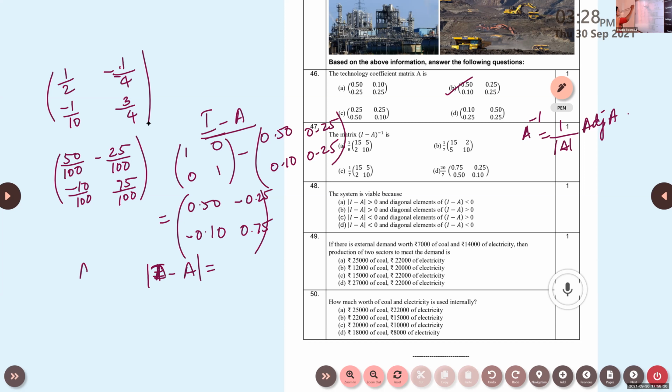Then if you take the determinant value, you will get 3 by 8 minus 1 by 40. Is it so, Aditya? Yes, ma'am.